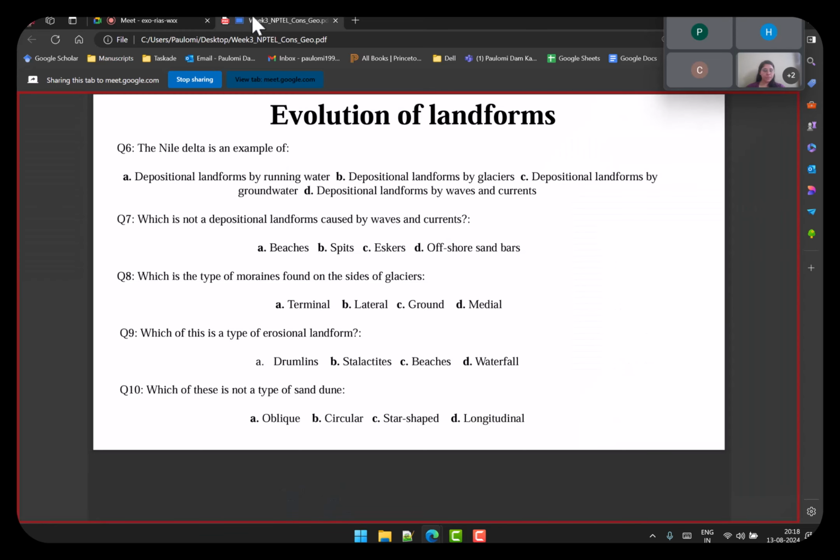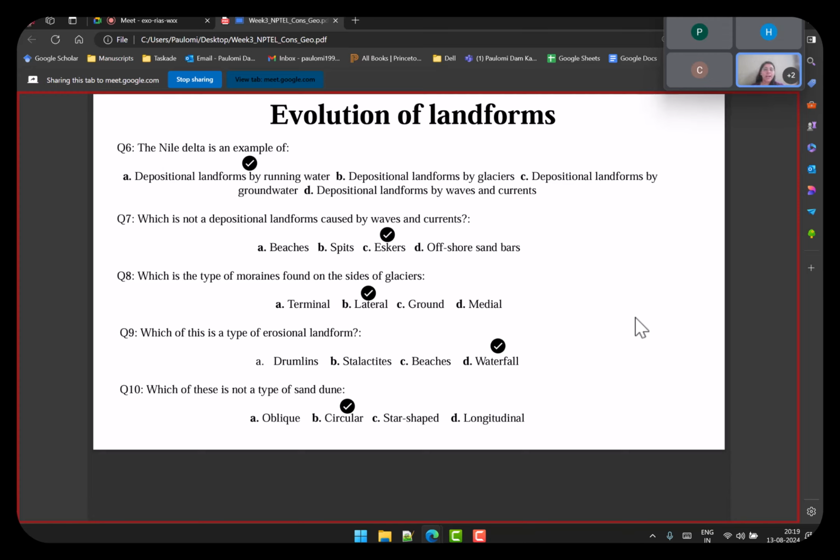Okay, I have had some responses, so let's do it quickly. Just a second. Yes. The first one is okay. Maybe I'll give the answers first. Right. So the first one is the Nile Delta, which is an example of a depositional landform, as I had said, but it is by running water. Any delta that you see is mostly around a river, and a river is a form of running water.